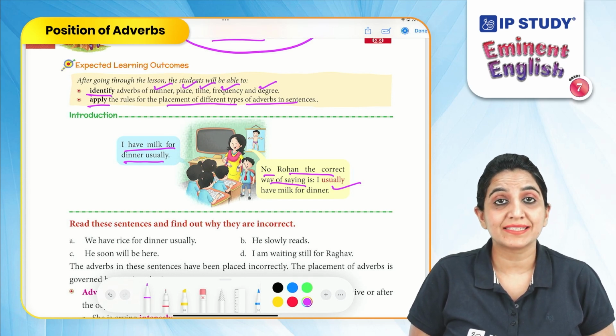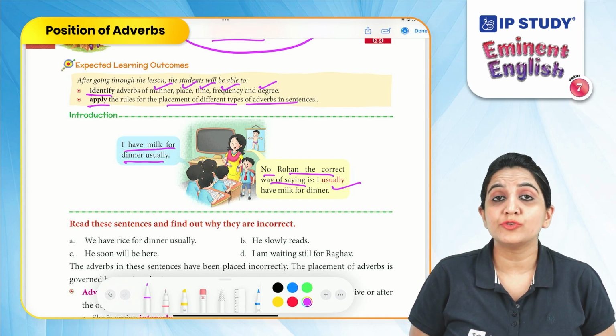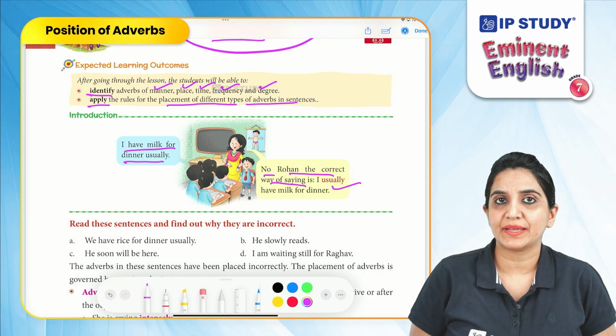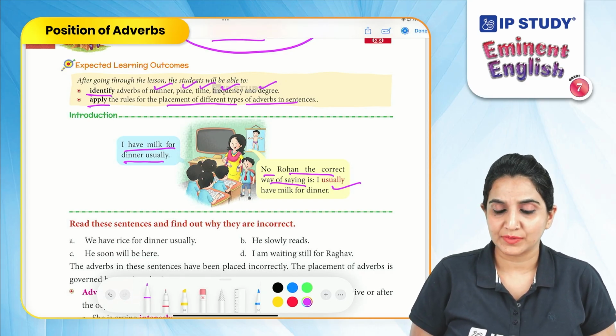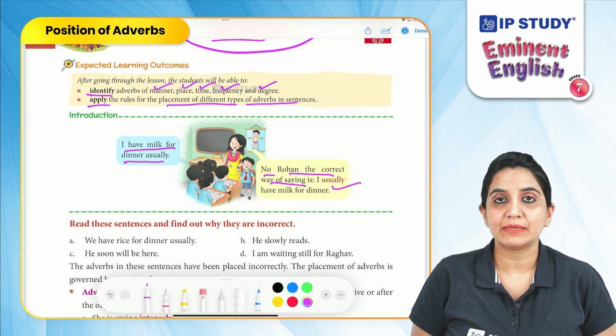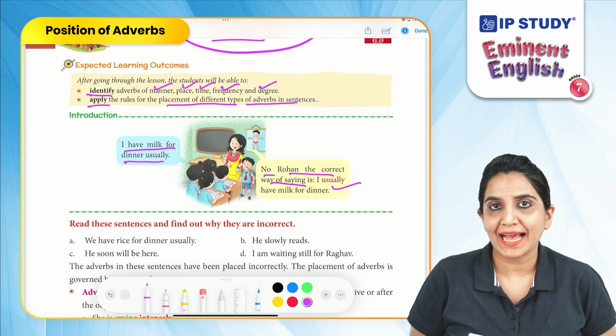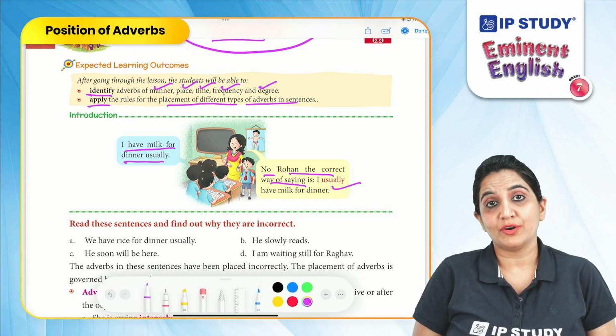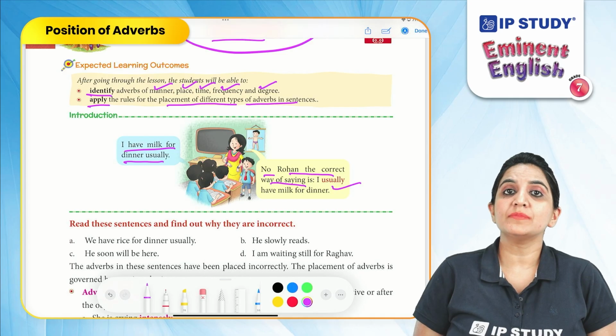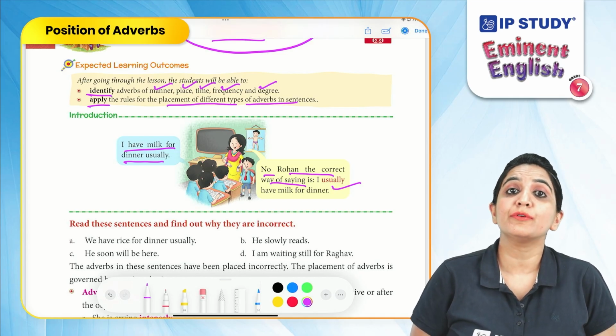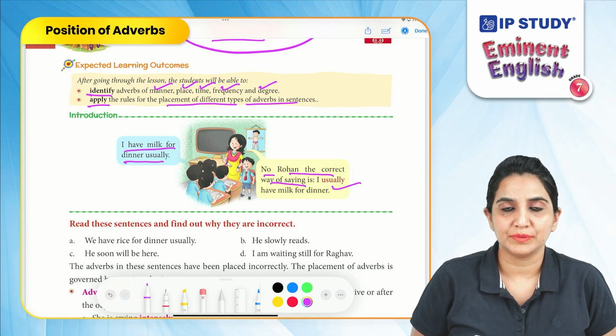But as we discussed, there are certain rules governing the placement of these adverbs. Therefore, the teacher corrected it to I usually have milk for dinner, because when the adverb comes in the middle of the sentence, it is before the main verb.